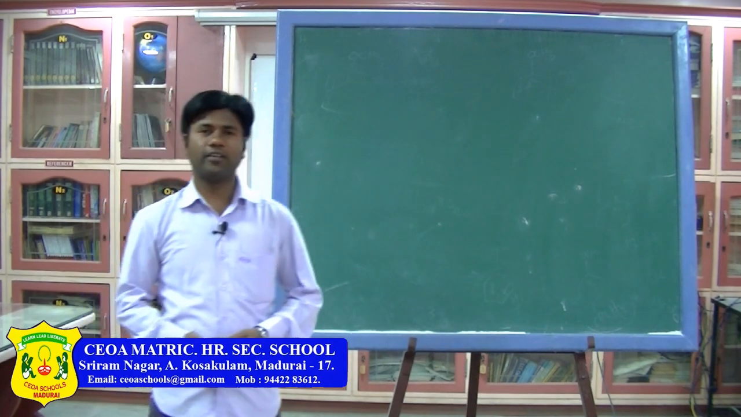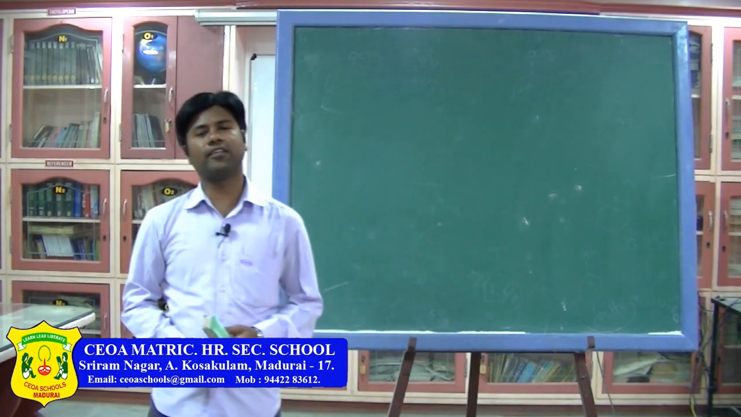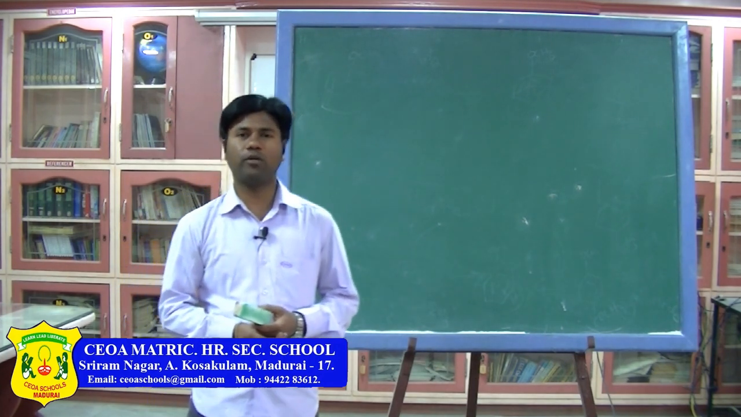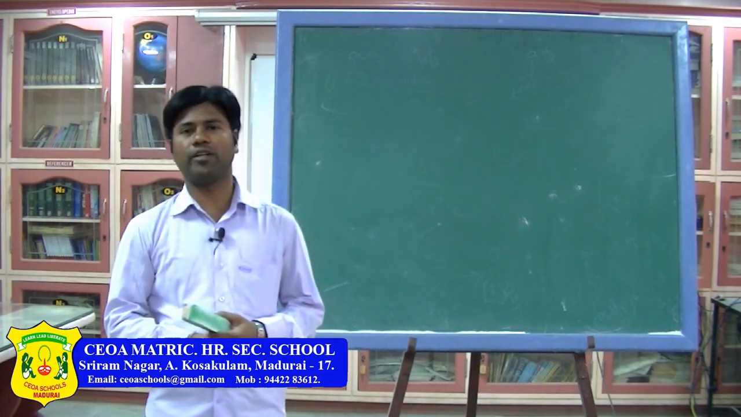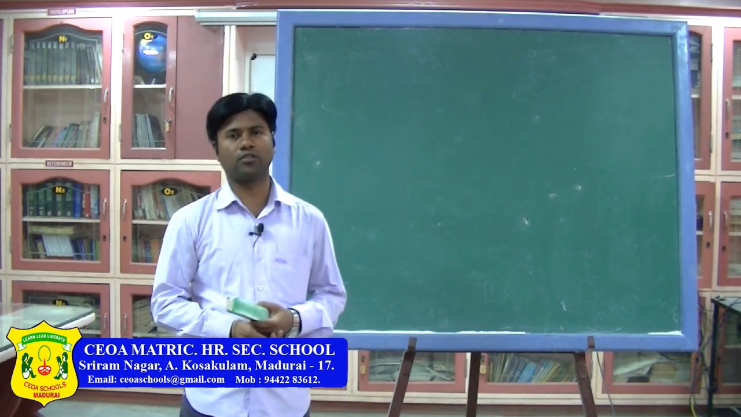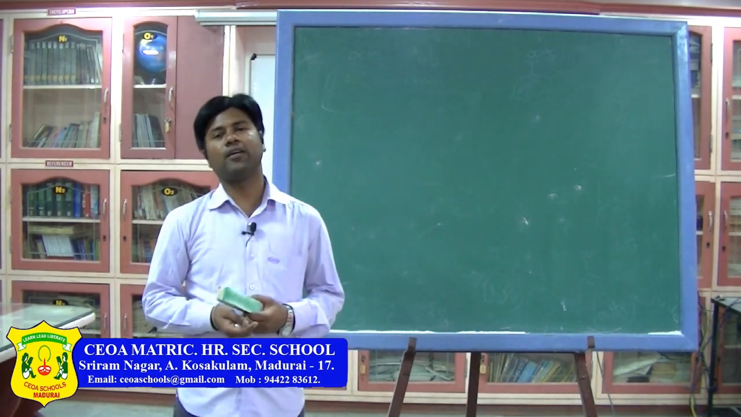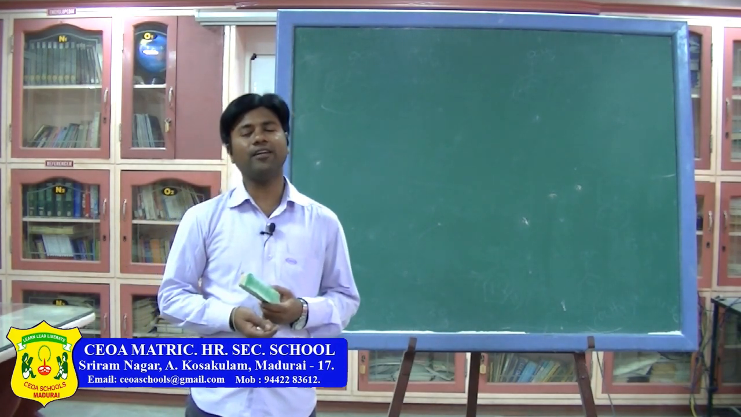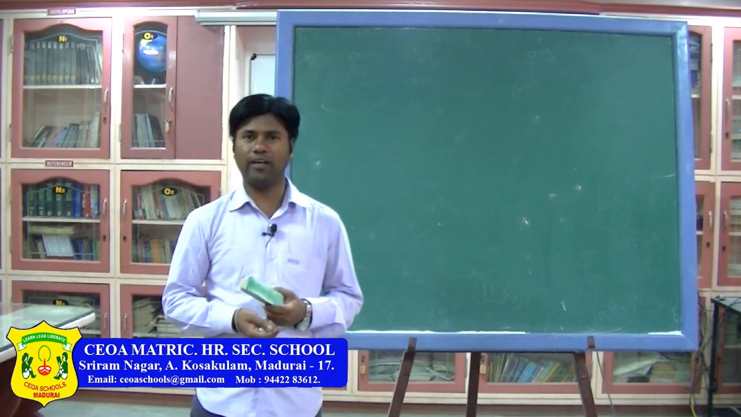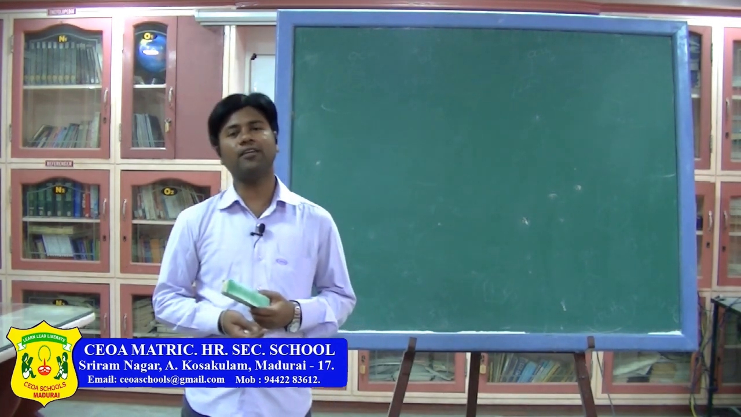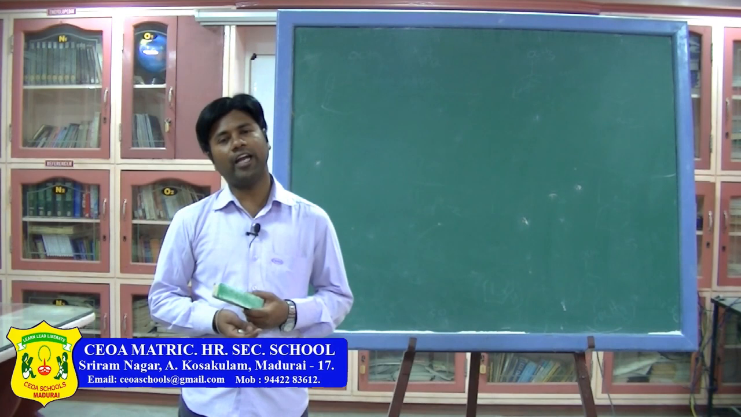Good morning children. In yesterday's class we learned about the different types of pollination under abiotic pollination and biotic pollination. Abiotic pollination is when pollination takes place through water or wind. In that regard we learned about anemophily. If the pollination takes place through the air, that is called anemophily.